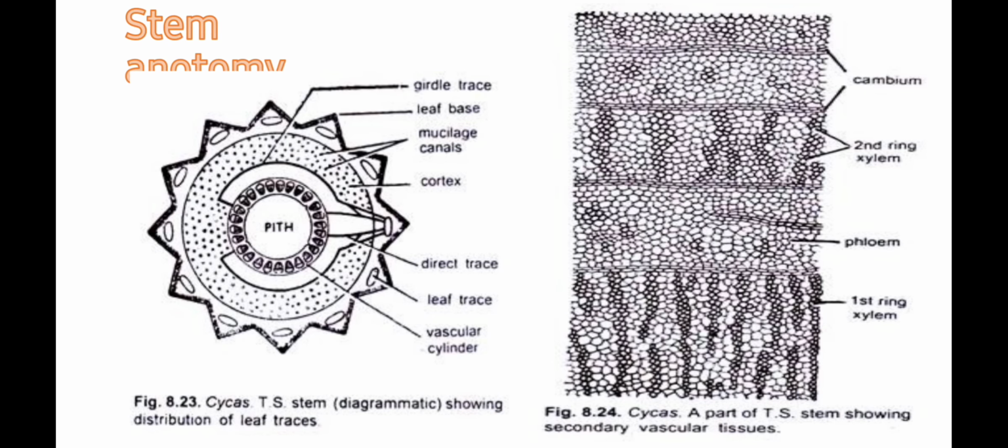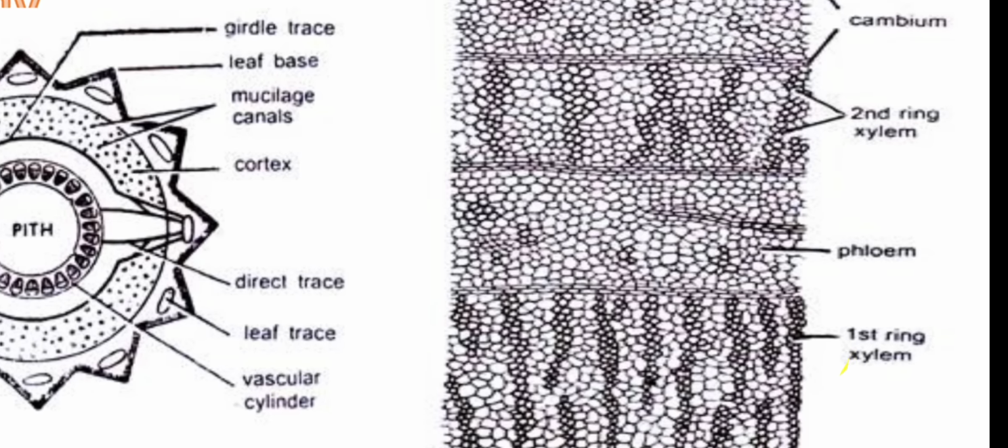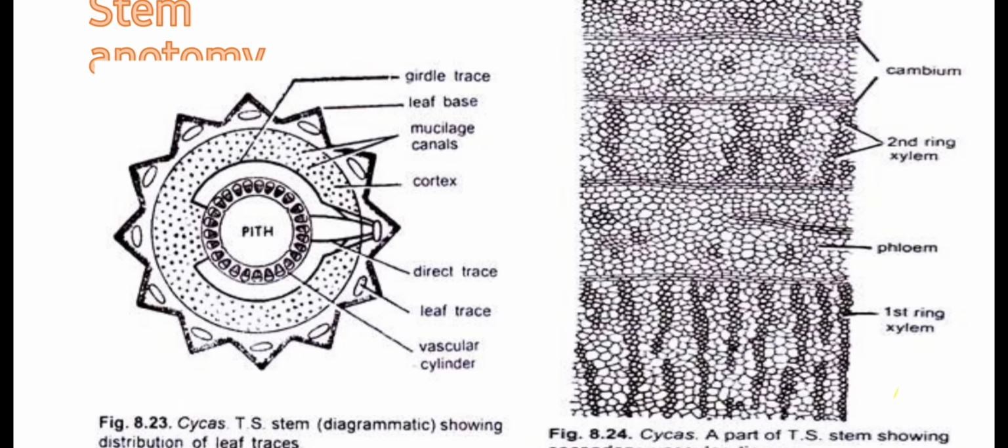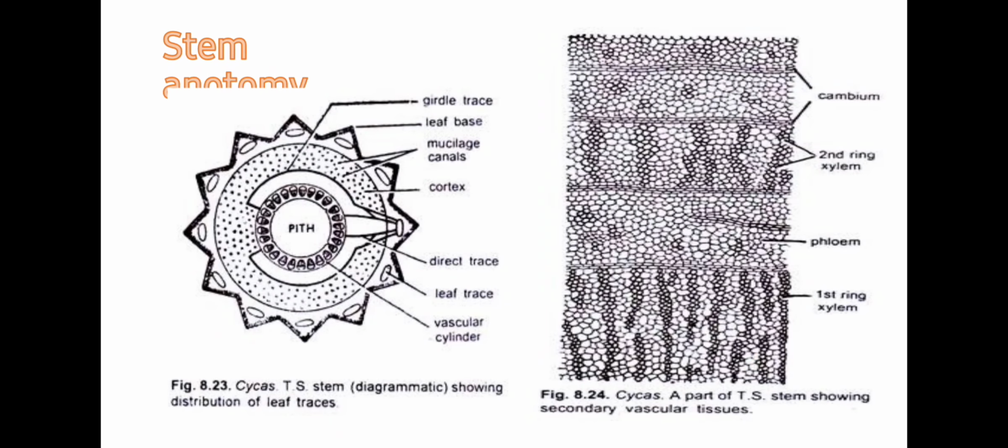It is soon replaced by another ring of secondary cambium somewhere in the cortex. These successive cambium rings form 2 to 14 different vascular rings showing polyxylic condition in the older stem. Several broad and well-developed mucilage rays are also present between the vascular bundles. Pith is large, well-developed and parenchymatous. It contains many vascular bundles. Due to formation of many xylem rings, the wood is known as polyxylic.